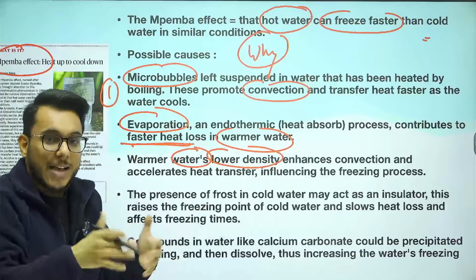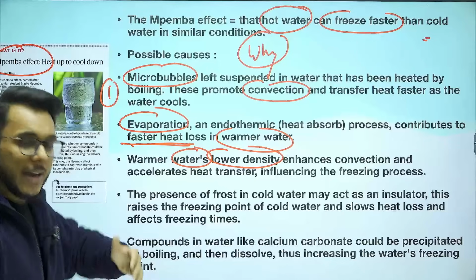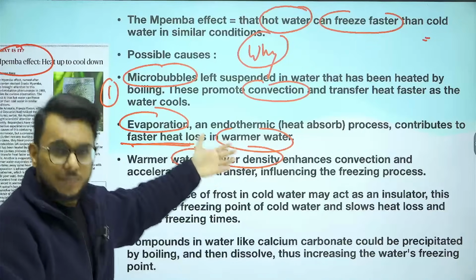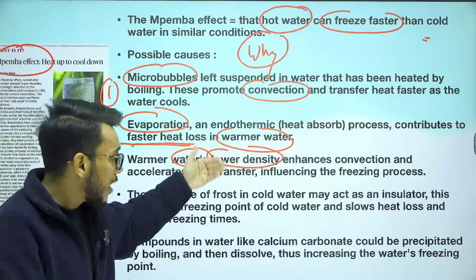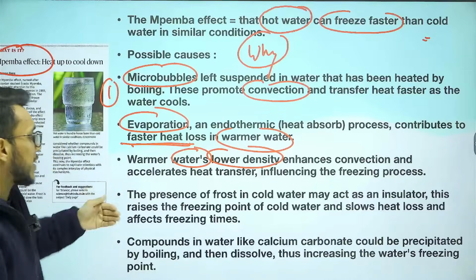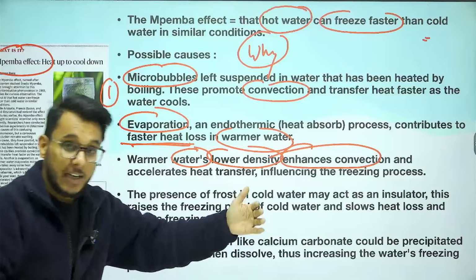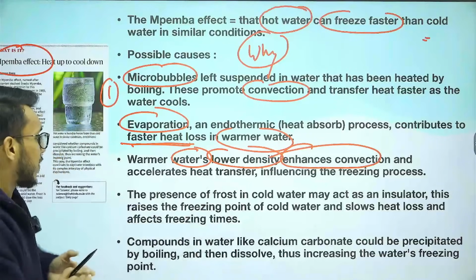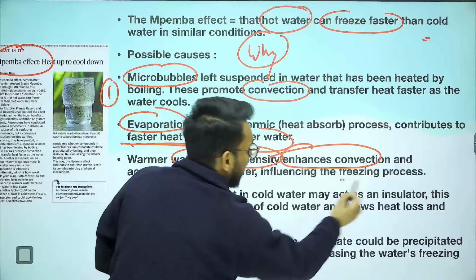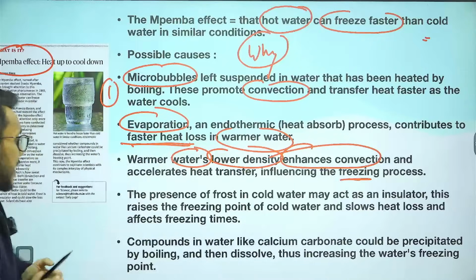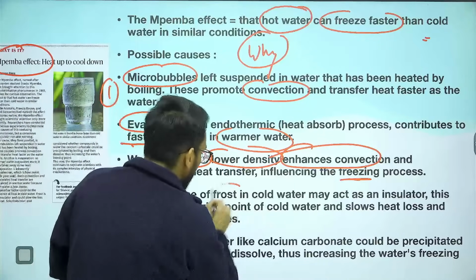Warmer water. So as the water becomes lower, it becomes less and less dense. And due to this low density, it further enhances convection, the transfer of heat, and because of that, the freezing process gets speeded up. Then next, see, in the cold water there is frost.